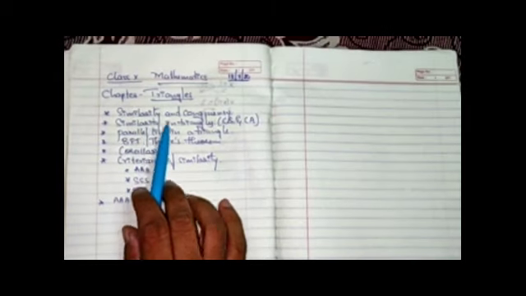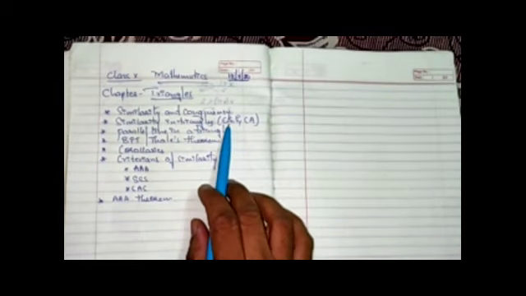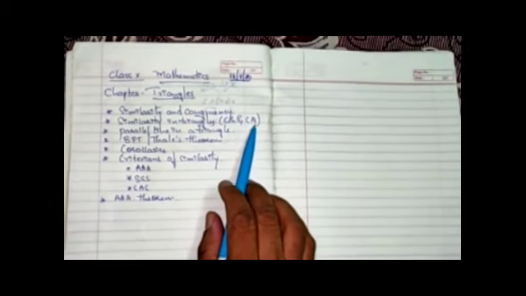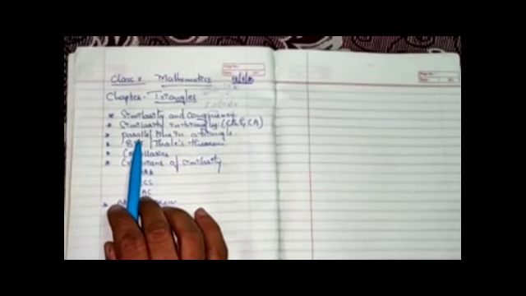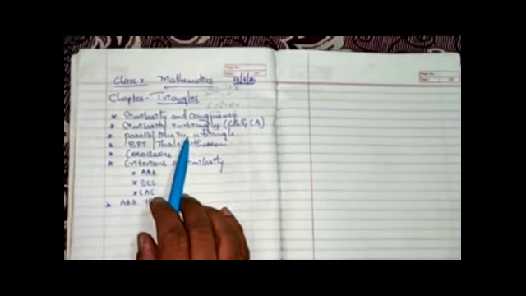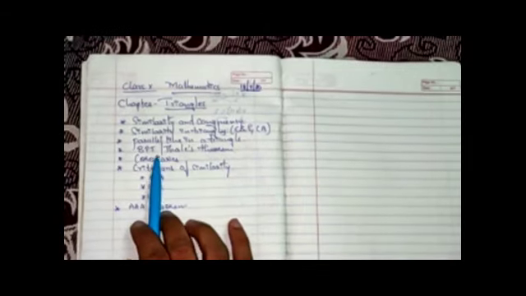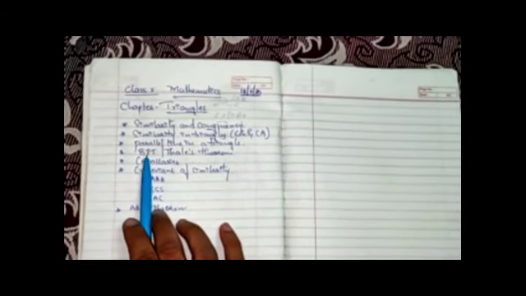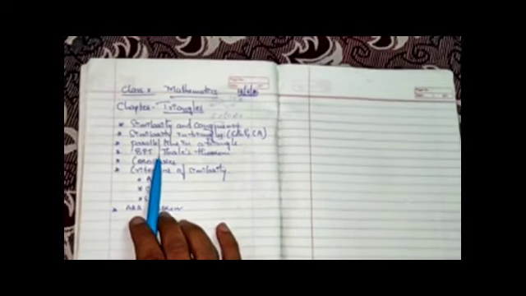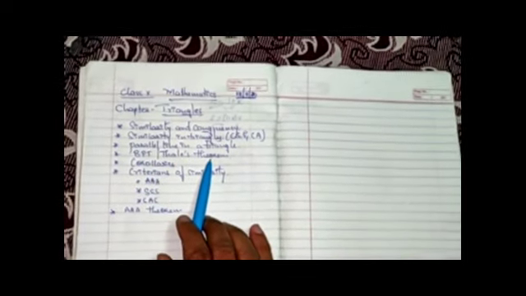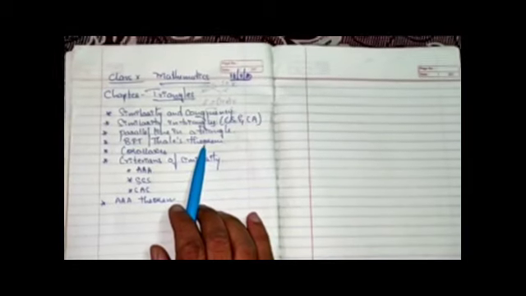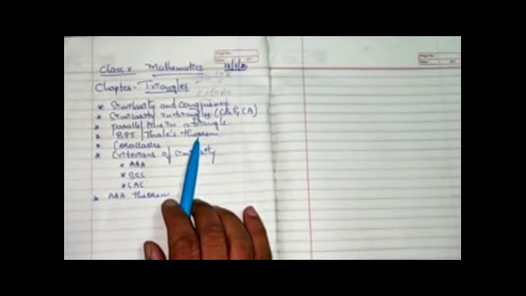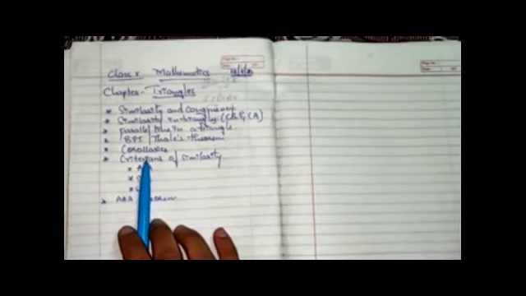Continued part, the similarity in triangles, the corresponding sides, the corresponding angles. What happens if we draw a parallel line in a triangle? There is a theorem based on the parallel line in a triangle, that is the basic proportionality theorem, or it is also called as Thales theorem. A famous mathematician who has given us the theorem and its corollaries.